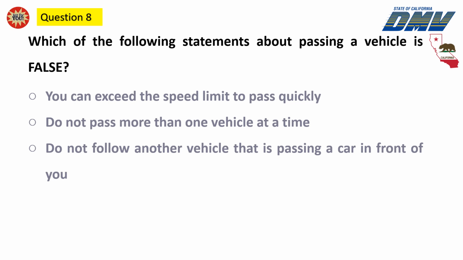Question 8. Which of the following statements about passing a vehicle is false? You can exceed the speed limit to pass quickly. Do not pass more than one vehicle at a time. Do not follow another vehicle that is passing a car in front of you.